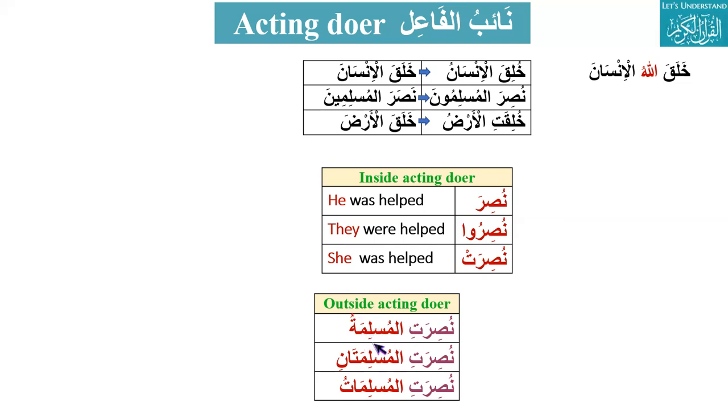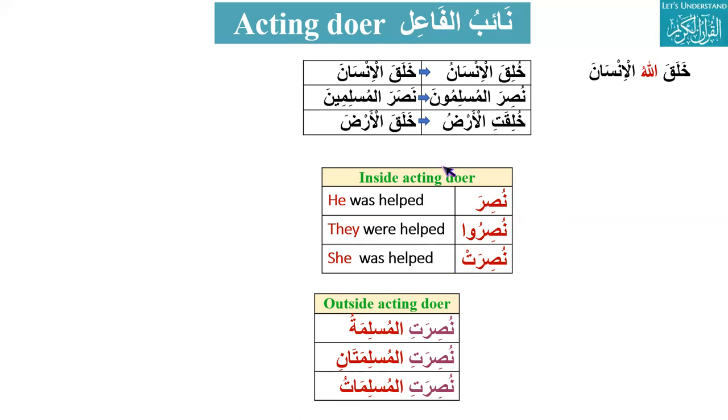You have to look for the acting doer, and that should be marfu, that should be after the passive voice, that should be the same in gender but not in number. So nusiratil muslima, the Muslim woman was helped. So this is the concept of acting doer.